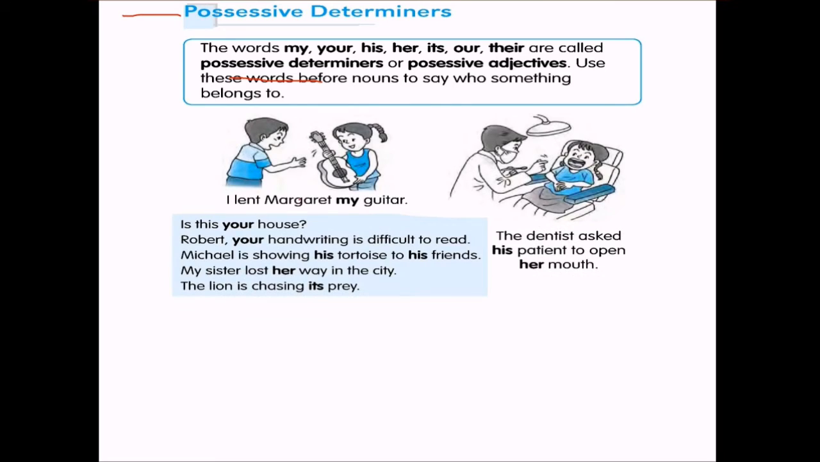I lent Margaret my guitar. The dentist asked his patient to open her mouth. Is this your pen, Robert? Your handwriting is difficult to read. Michael is showing his tortoise to his friends. My sister lost her way in the city. The lion is chasing its prey.